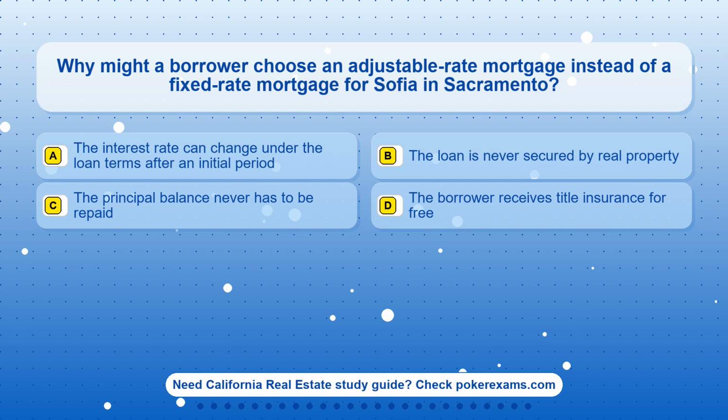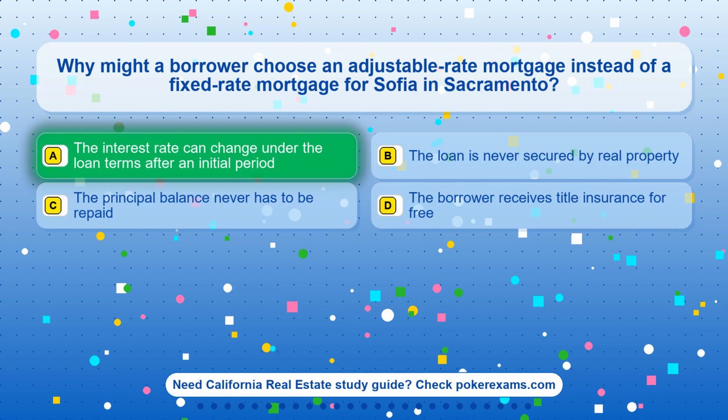Question 9. Why might a borrower choose an adjustable-rate mortgage instead of a fixed-rate mortgage for Sophia in Sacramento? Option A. The interest rate can change under the loan terms after an initial period. Option B. The loan is never secured by real property. Option C. The principal balance never has to be repaid. Option D. The borrower receives title insurance for free.